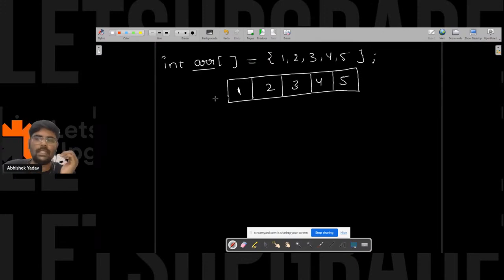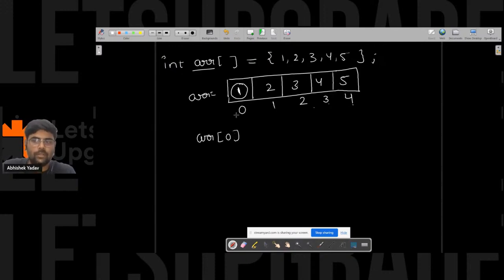So you have to visualize it like this: this is your array, and there will be an index also, that is 0 1 2 3 4, right, everyone? 0 1 2 3 4. So if you have to access an element, you write arr of 0, that is the element present at index 0. After that, if you have to access, let's assume 2, then you will write arr of 2.